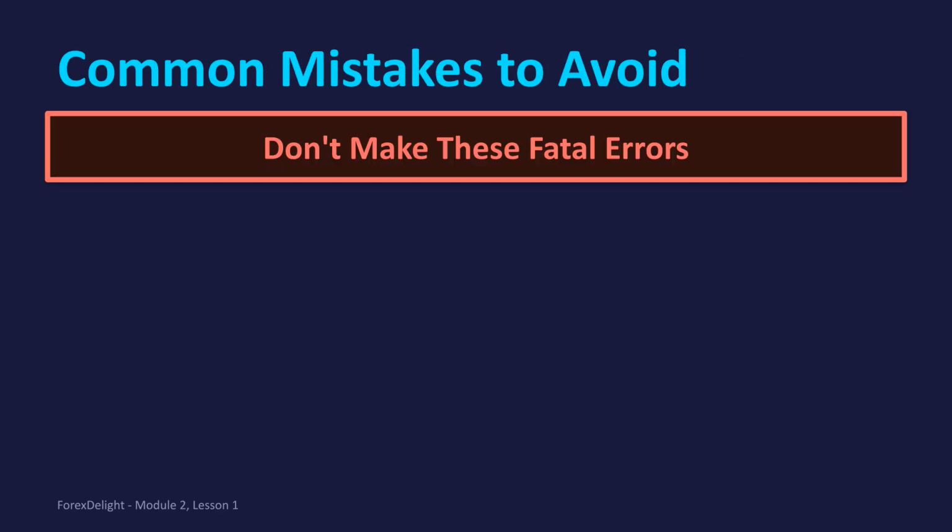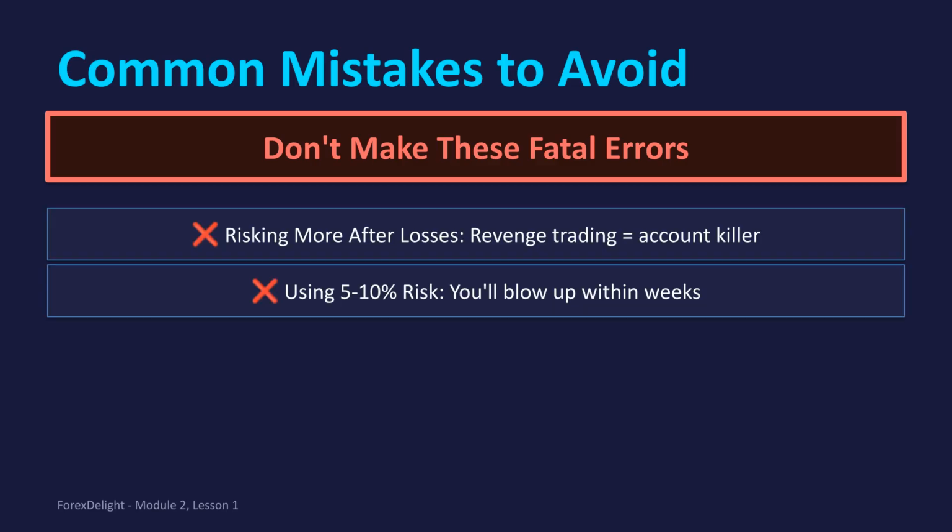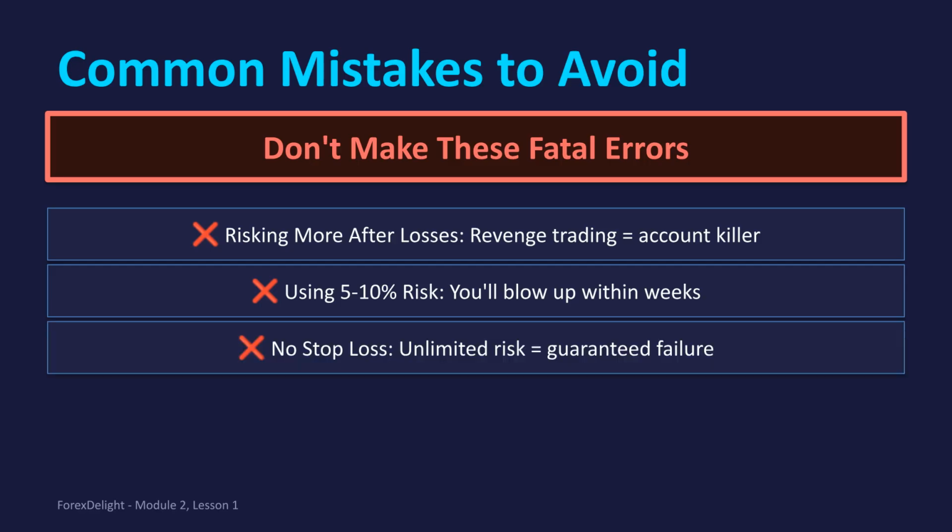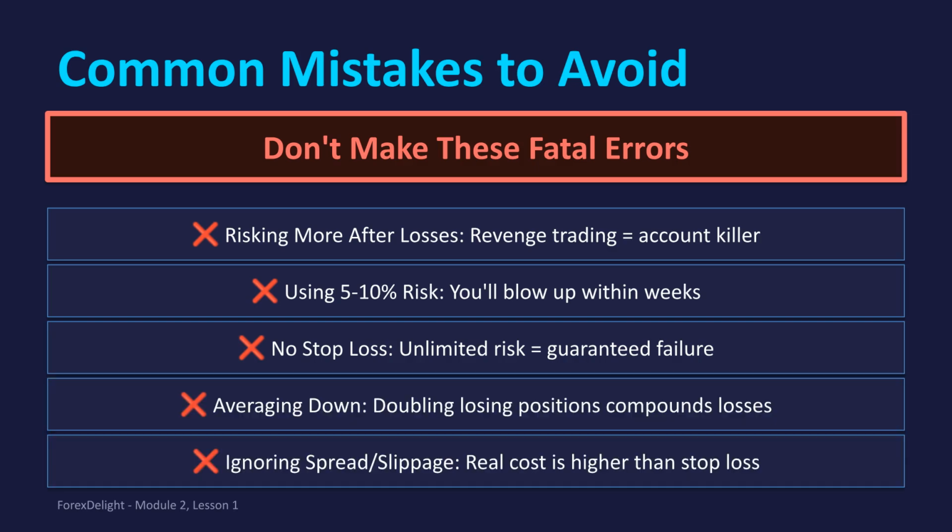Next, let's review some common mistakes to avoid. Do not make these fatal errors in your trading. Avoid risking more after losses, as this is revenge trading and can kill your account. Also, using 5 to 10% risk will lead to blowing up your account quickly. Never trade without a stop loss. Unlimited risk is a guaranteed path to failure. Do not average down by doubling losing positions, as this compounds losses. Also, always account for spread and slippage, as the real cost is higher than just the stop loss.